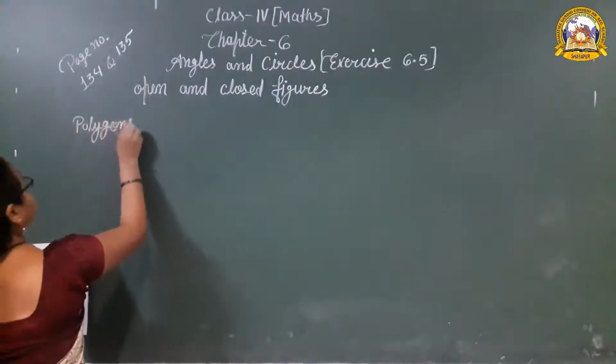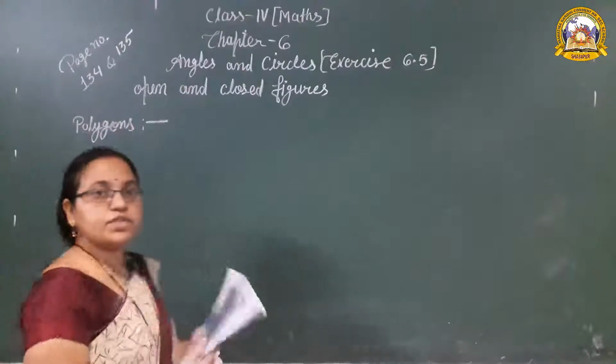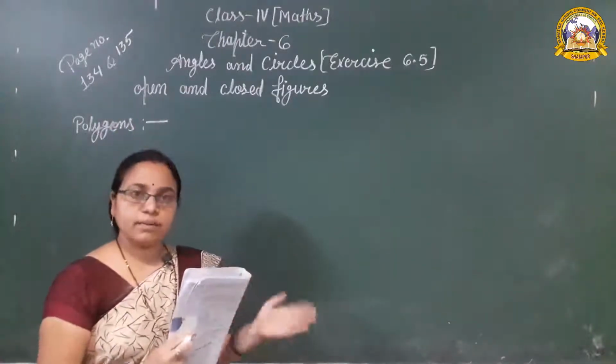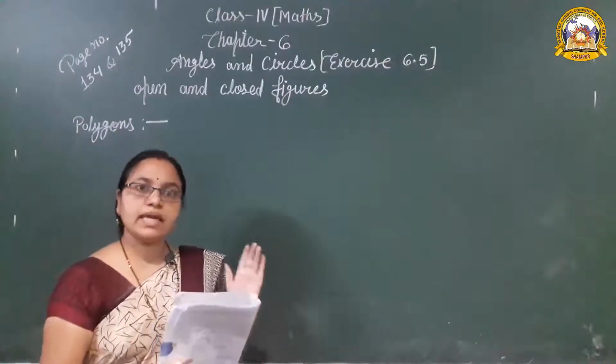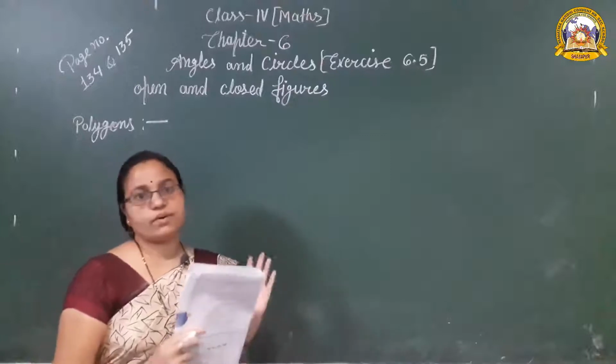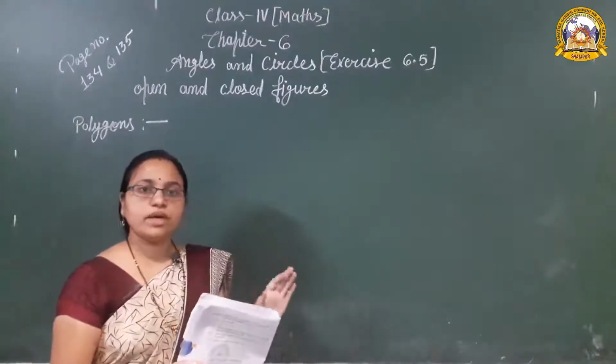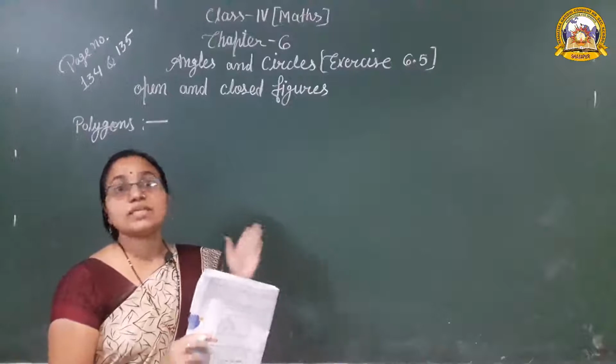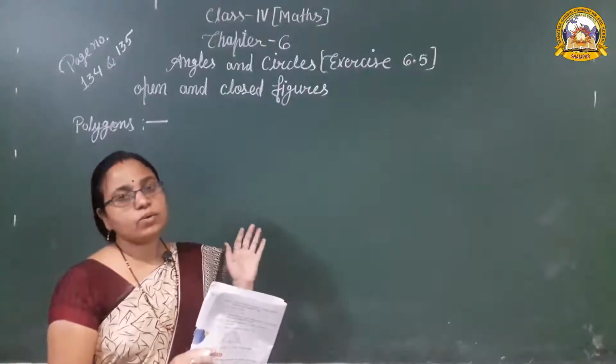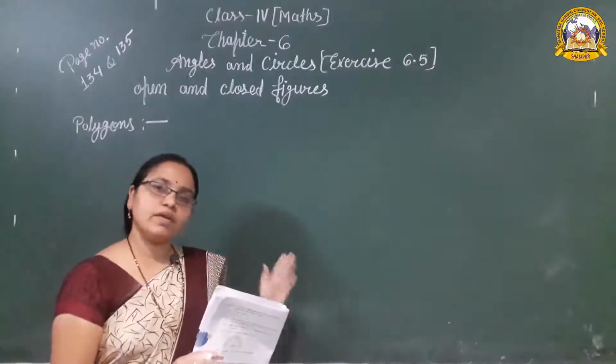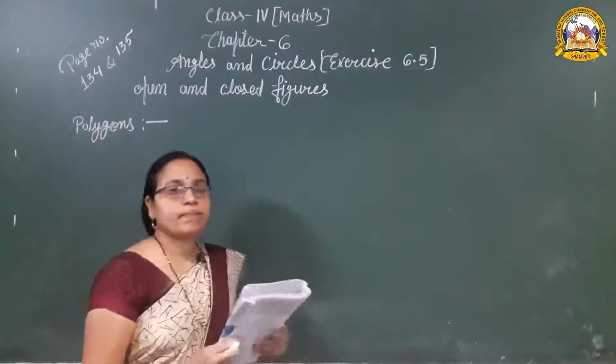Polygons. What is the definition of a polygon? A simple closed figure made by line segments is called a polygon. Polygon जो है वो simple closed figure है और जो line segment से मिलकर बना है वही polygon कहलाता है.